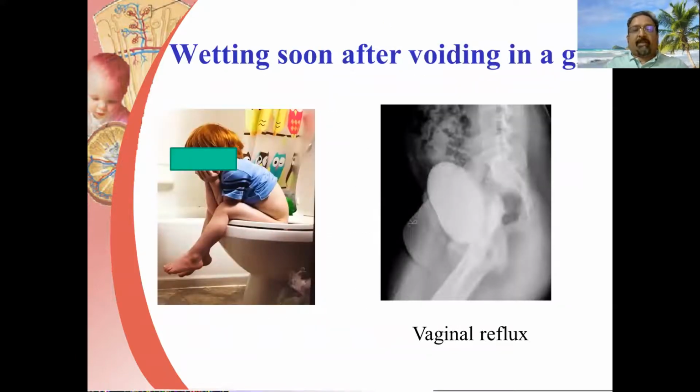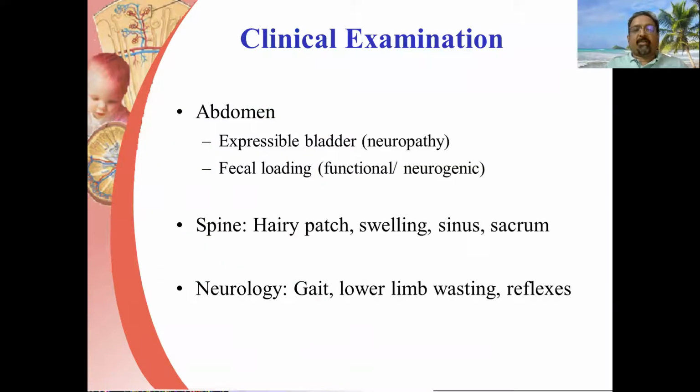In a girl child, if the wetting occurs soon after voiding, one has to think about vaginal voiding, also known as vaginal reflux, which can sometimes be demonstrated in contrast study. Correction of the posture is an important part of the treatment of this condition. In clinical examination, an expressible bladder is a feature of a neuropathic bladder, and fecal loading can be there in both functional and neurogenic problems. Spine examination should look for hairy patch, swelling, a sinus, or a flat sacrum, or it should also look for a scar of a previous myelomeningocele surgery.